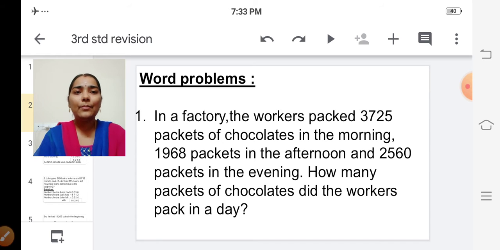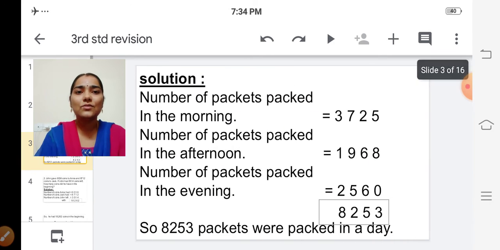So, they have packed in 3 sessions, isn't it? So we have to find out the total number of packets packed in a whole day. So what we have to do? We have to add the number of packets packed in the 3 sessions, that is the morning, the afternoon and the evening. Okay, children? So see the solution.